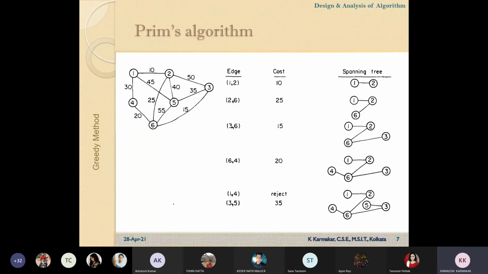If we create multiple spanning trees and their costs will be different, what do you think, is it possible? Yes, it can be, sir.